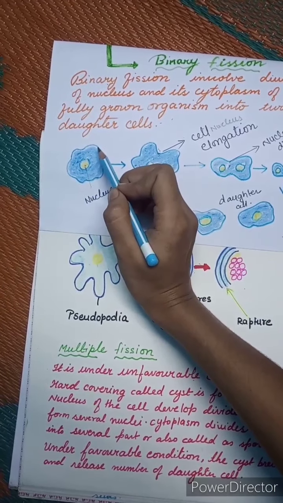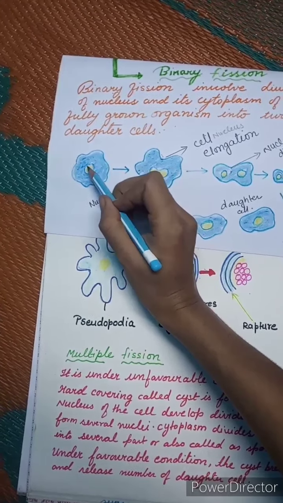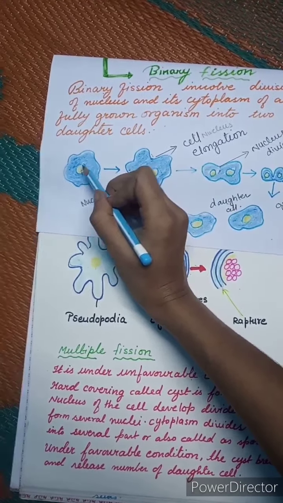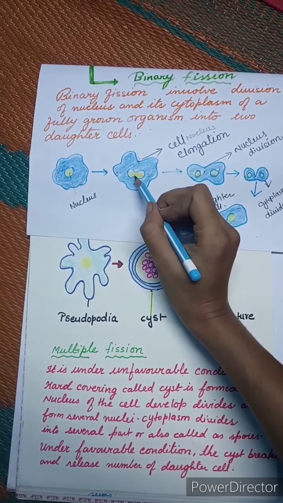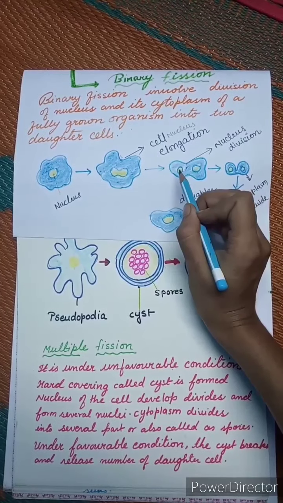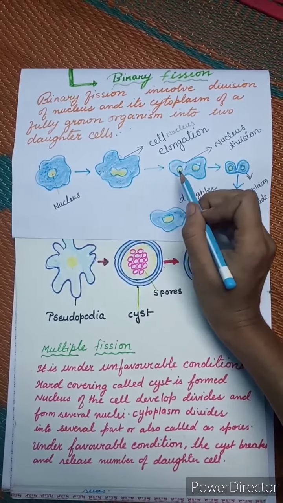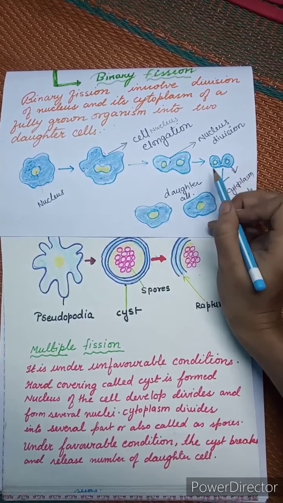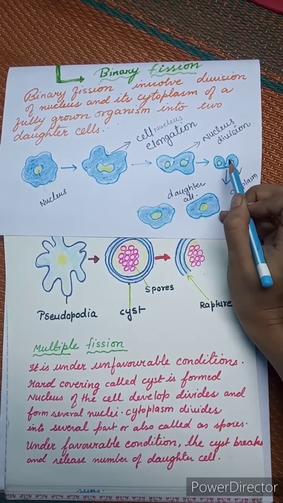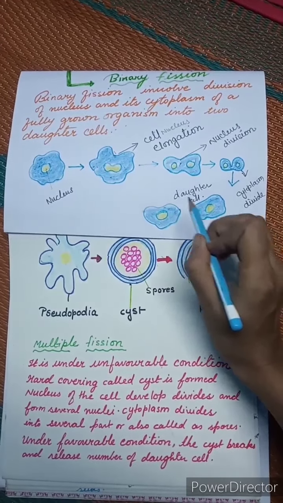So this is an amoeba. Amoeba has an irregular shape. They do not have a proper shape. They have pseudopodia in it. So the nucleus starts elongating. You can see here the nucleus elongates and the division of the nucleus takes place. First the nucleus elongates, then the nucleus divides, and after that the cytoplasm also divides. First the nucleus will divide, then the cytoplasm will divide, and then it forms two daughter cells, two daughter amoeba.